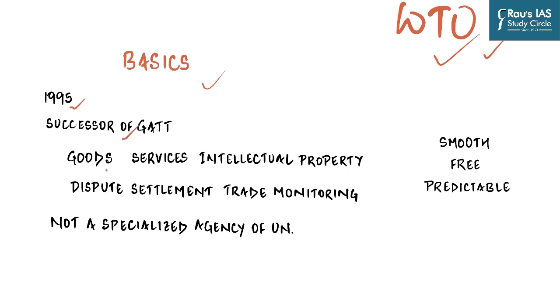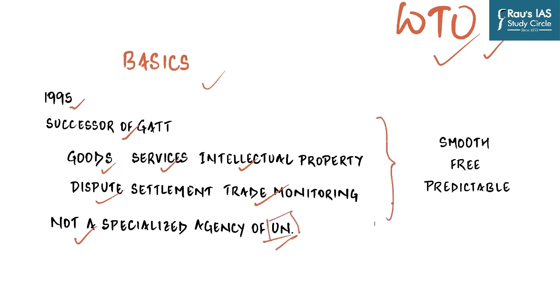It deals not just with goods, which was the main emphasis of GATT, but with services, intellectual property, dispute settlement, as well as trade monitoring. An important aspect is that it is not a specialized agency of the United Nations, although it has an arrangement with the United Nations through which it maintains a strong relation with it. So this is very important information.